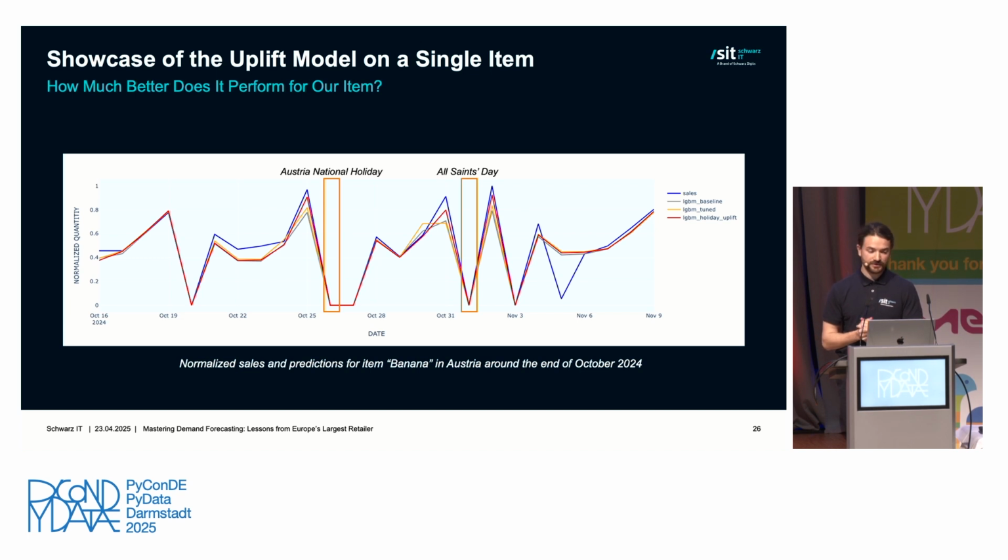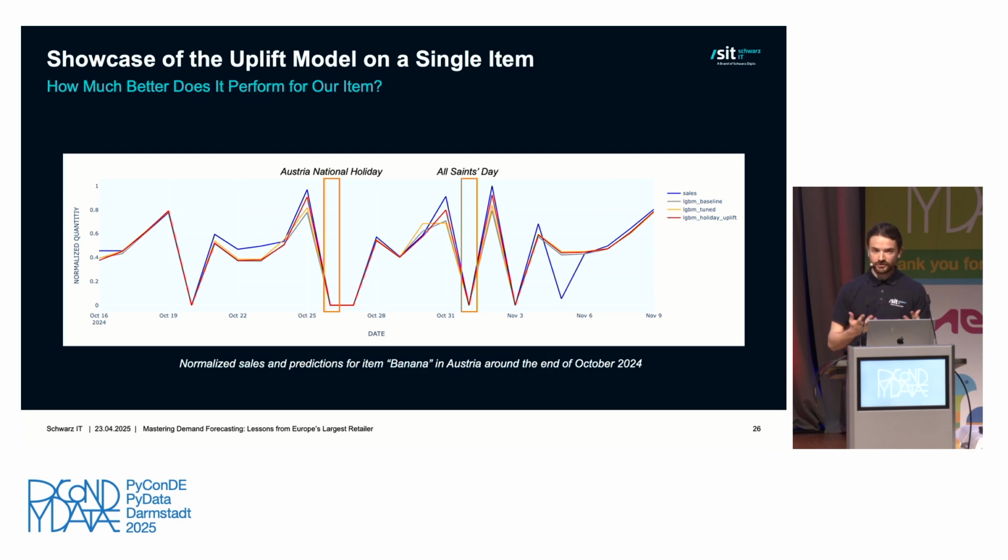Here you can see that actually for the banana item, the improvement is quite significant in that case, and that the predictions relatively well match the sales. There is still some gap, though, that can be explained either by just the lack of data, or some randomness potentially for the events, or even some potential for improvements in the approach.